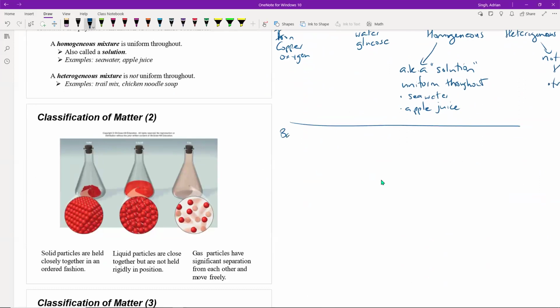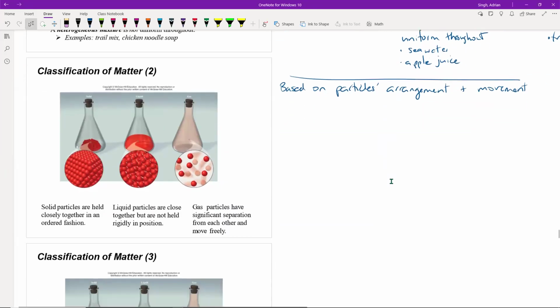So classification based on particles, the things that constitute that sample of matter, and based on their arrangement, how they are relative to other particles in that sample, and also their movement. Are they free to move around? Are they locked in place, etc.?